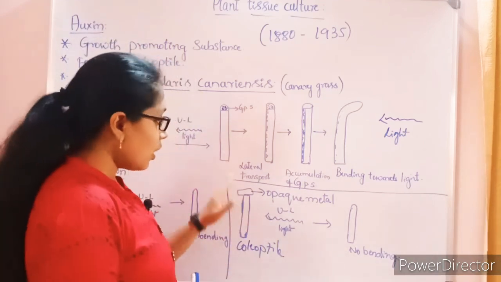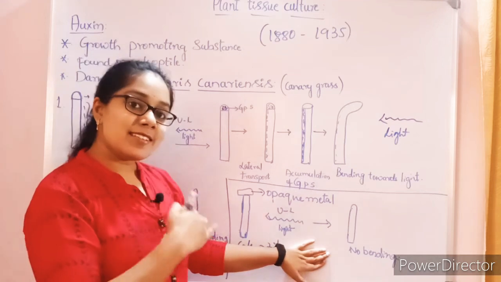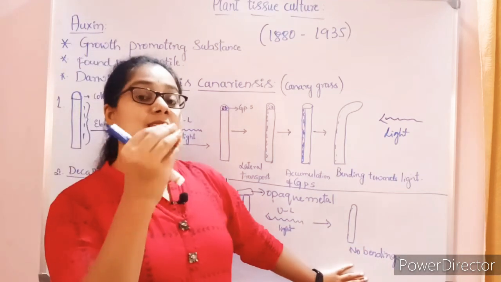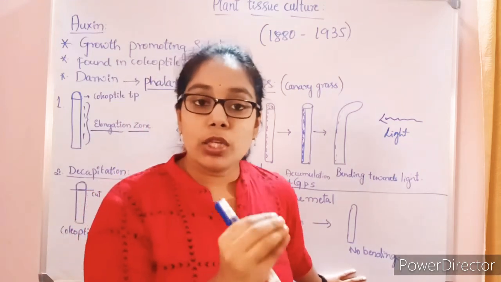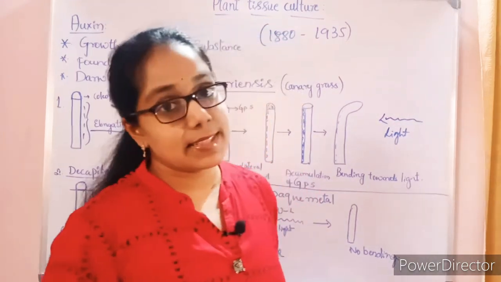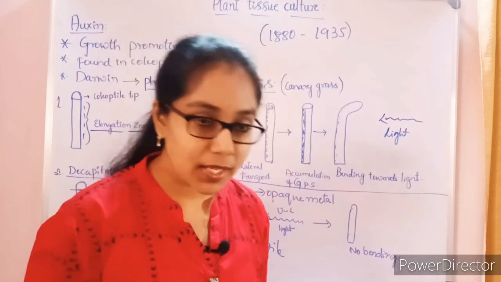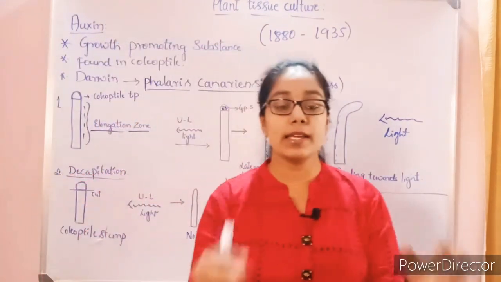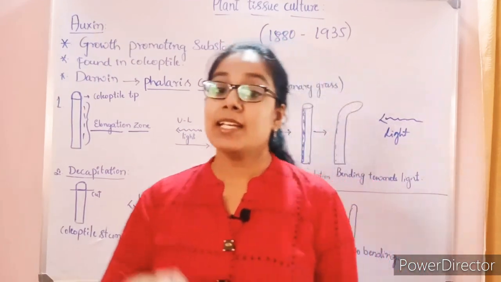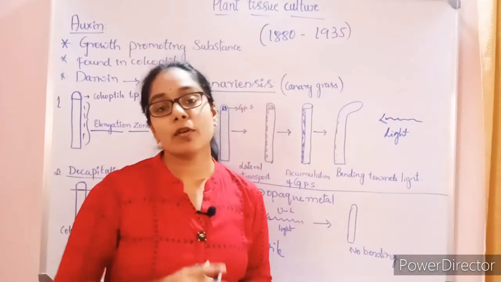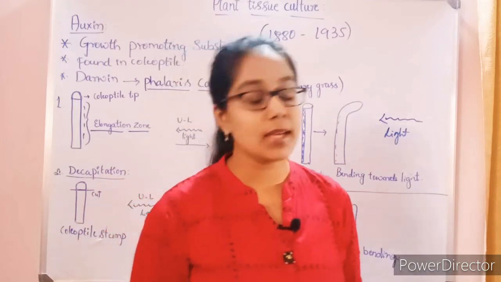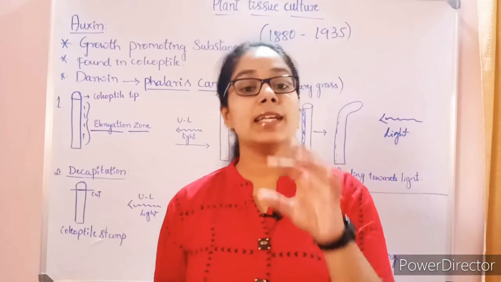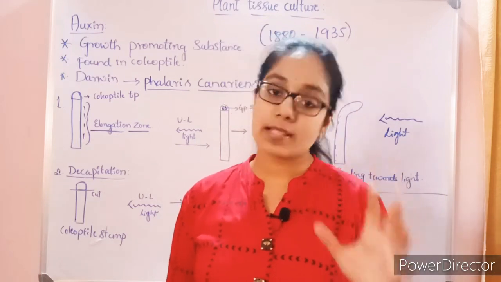Getting? So after exposing unilateral light towards this coleoptile, what exactly the result he got is, the coleoptile did not bend towards the light. Okay, so after doing all these three experiments, he was able to conclude that there is something present at the tip of the coleoptile. Okay, and that is getting stimulated on exposure to light, and that he called as the growth promoting substance.